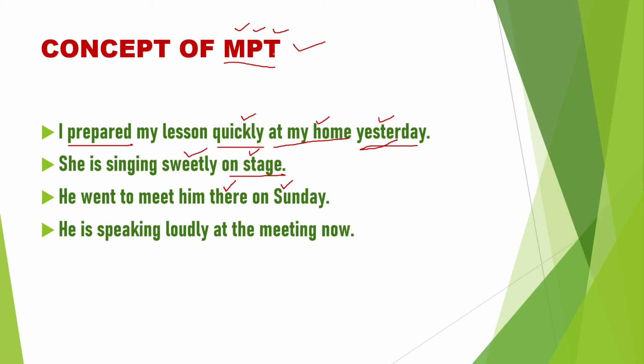Where there is more than one adverb, we should put them as per the order MPT. He is speaking loudly at the meeting now. Speaking is the verb. How? Loudly. Loudly is the adverb of manner. He is speaking where? At the meeting. Adverb of place. When? Now. Adverb of time.